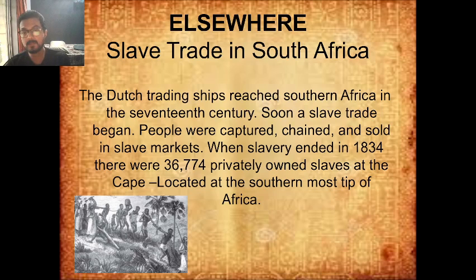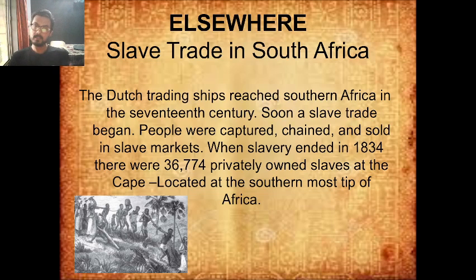A slave is a person who is made forcibly to work against his own will, and they are bought and sold in markets like cows and sheep, like cattle. So that is the slave trade which was happening in the southern part of Africa in the same time of history where the Britishers were taking control of India.